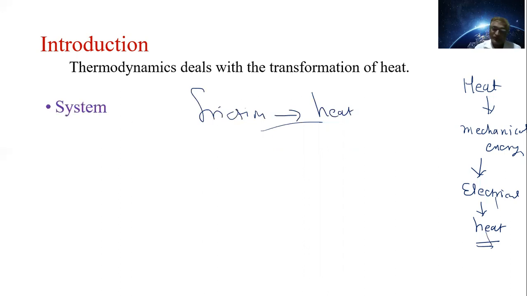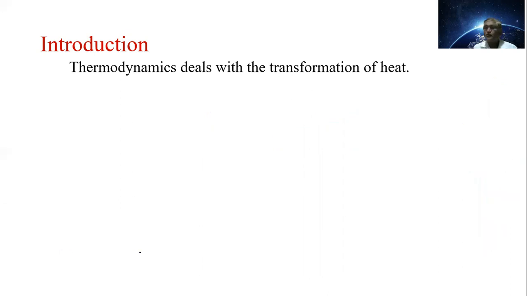Now, while studying thermodynamics, first of all we have to consider the system. आपल्याला एक सिस्टीम त्या ठिकाणी कन्सिडर करावी लागेल. मग सिस्टीम मीन्स what is the system?